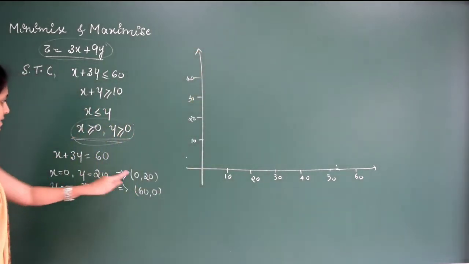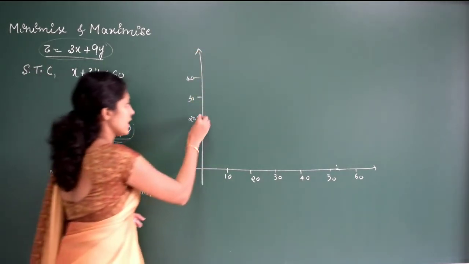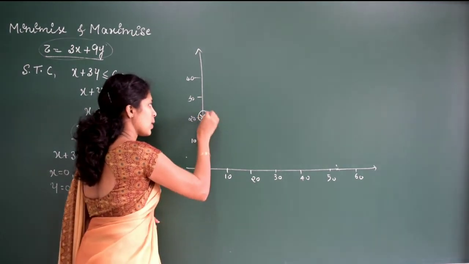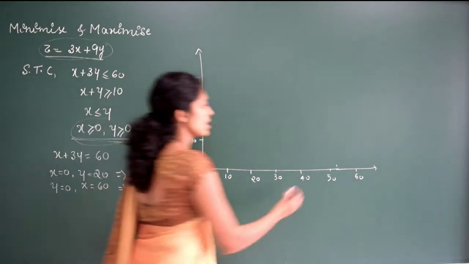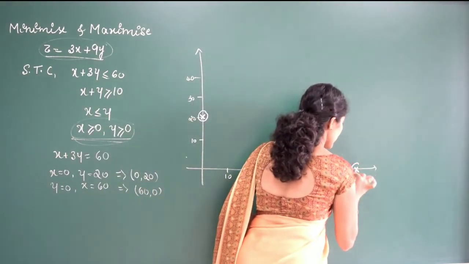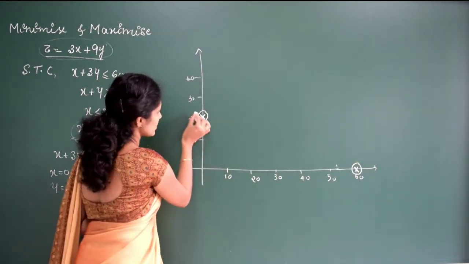First point, x axis 0, y axis 20. X axis 0, this is a point, right? Y axis 20. X axis 60 and y axis 0. So this is the point. We'll draw the line here.